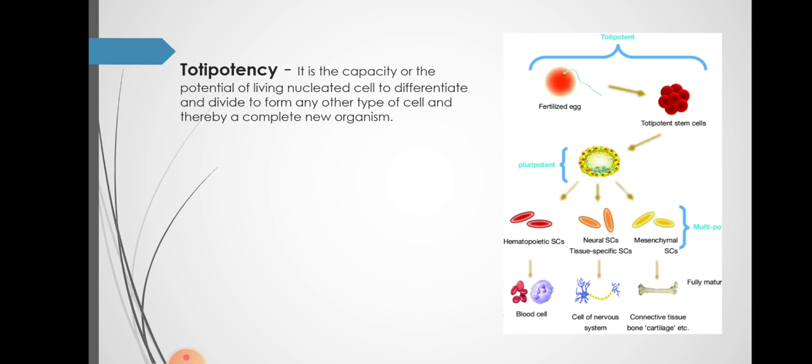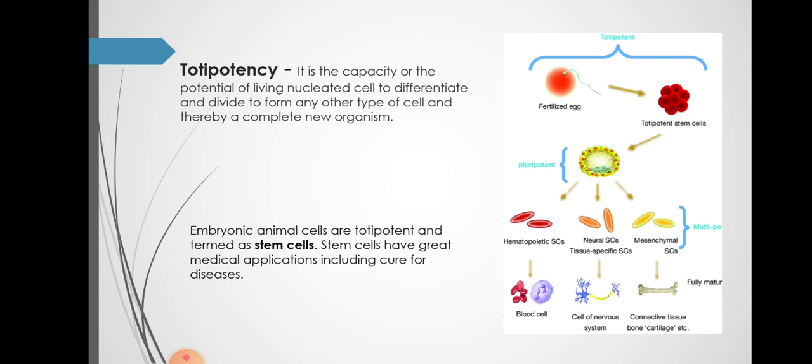Totipotency is the capacity of a living nucleated cell to differentiate and divide to form any other type of cell. Now in the adjacent diagram, you can see that after fertilization there is formation of an embryo. There is a ball of cells, and these are the totipotent cells which are not yet differentiated. They can give rise to all different types of cells, so they are called totipotent cells.